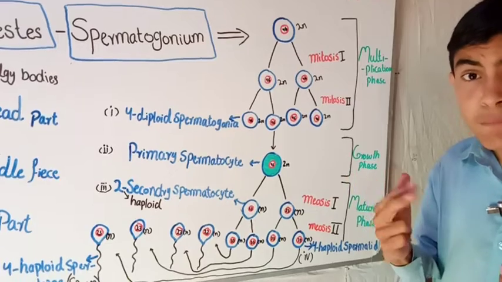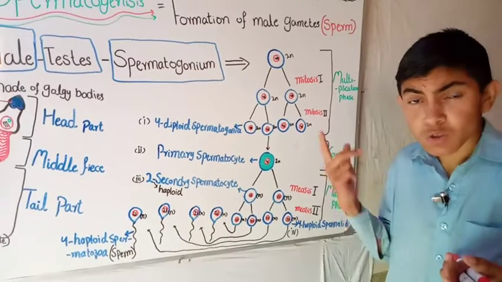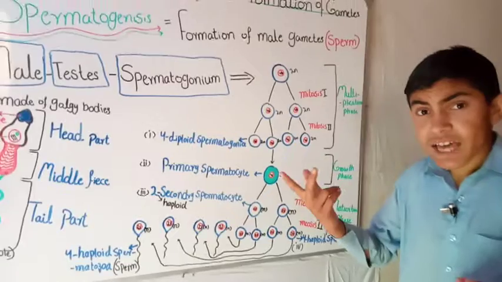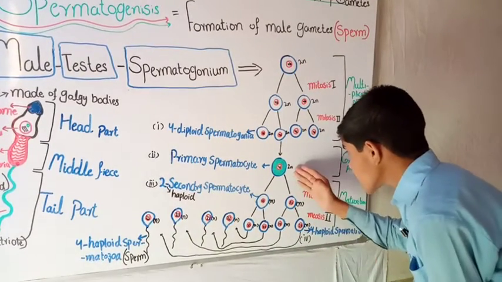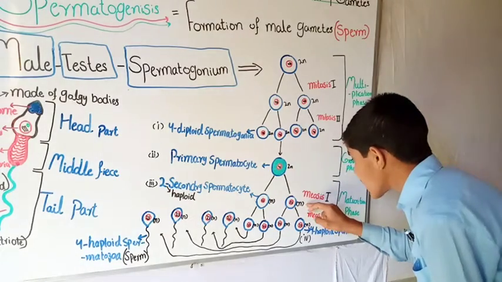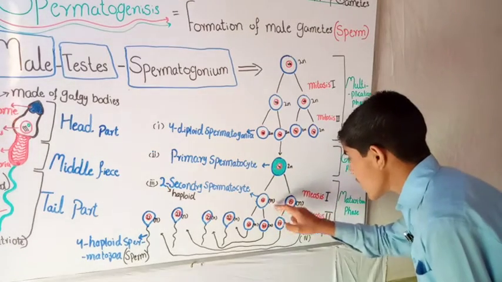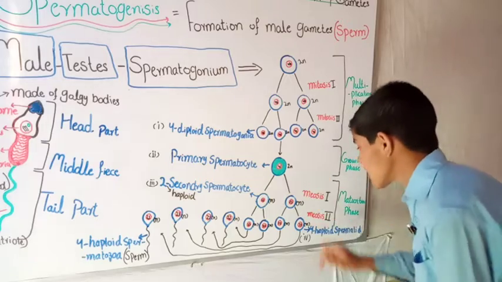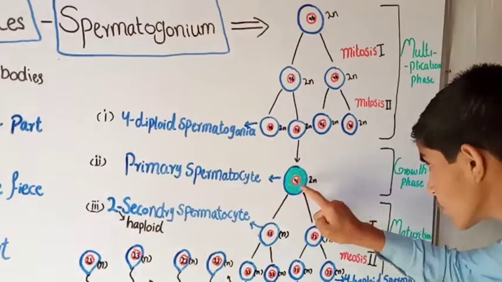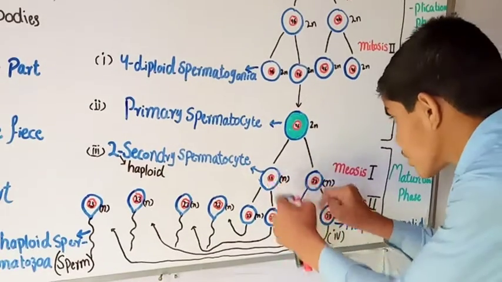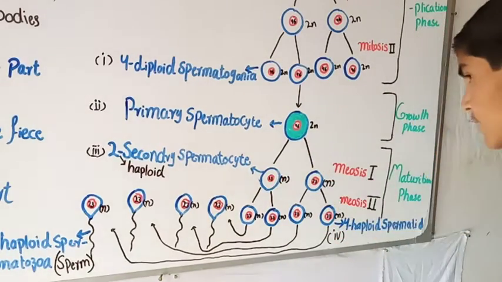Meiosis 1 is different from mitosis, while meiosis 2 is the same as mitosis. In meiosis 1, this diploid cell is converted to a haploid cell, n. The chromosome number was 46 before, and now it has become 23 in each cell.